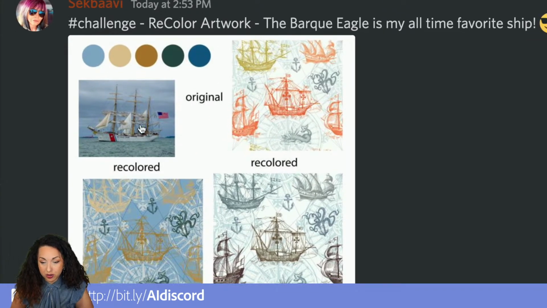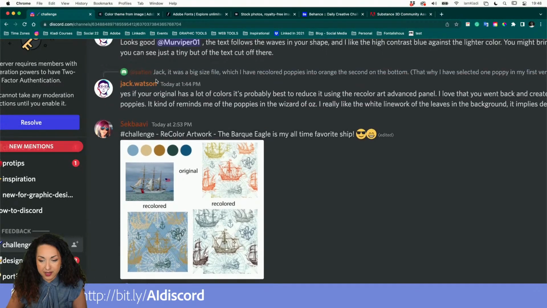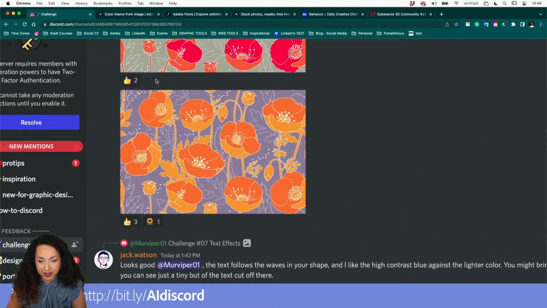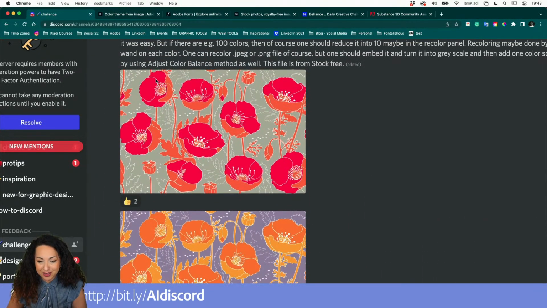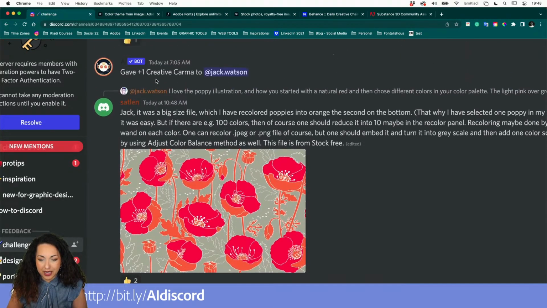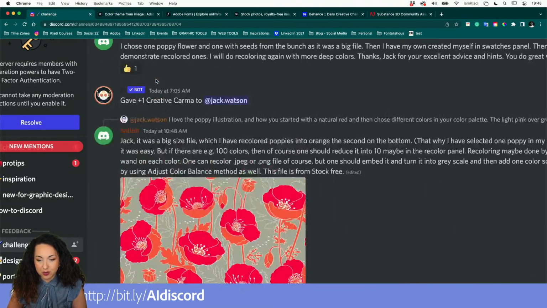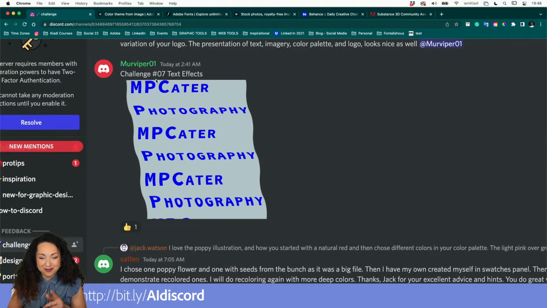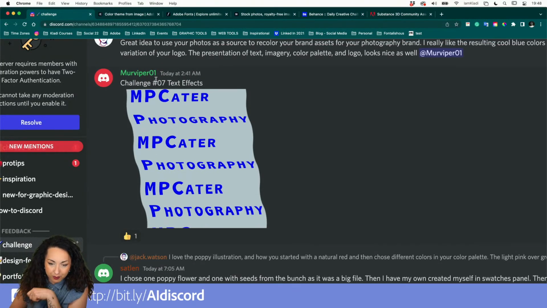And we can see Sekbavi that has done our last challenge by applying color from any image. So we have the original color that is then being vectorized and then applied a different color depending on the brand. Fantastic work, really showcase what we were doing here. Same here, we have pattern and illustration that has been recolorized using the recolor art. Here we have the text effect. Perfect, that's the one that I didn't show. Thank you so much, Merviper.